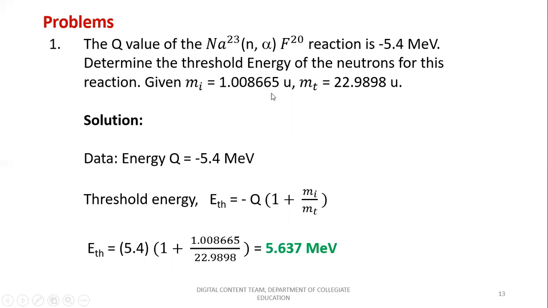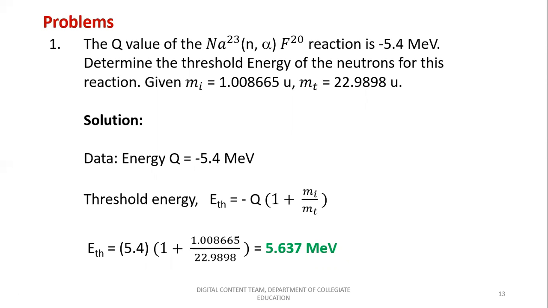Given Mi, the initial mass, that is 1.008665 units, the mass of the projectile particle, the incident particle, and MT represents 22.9898 units. So just consider the threshold equation and substitute for Q. The energy released is given to be minus 5.4 MeV. Substitute that: 1 plus Mi by MT, with Mi and MT given. Substitute those values, and the threshold energy comes out as 5.637 MeV.